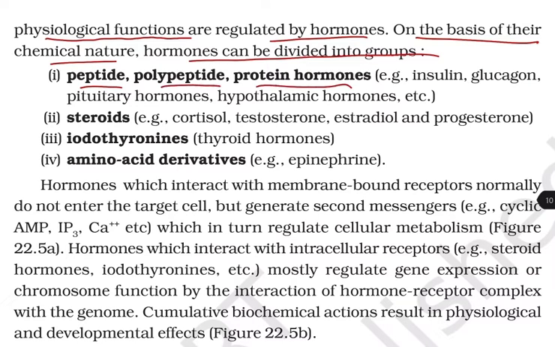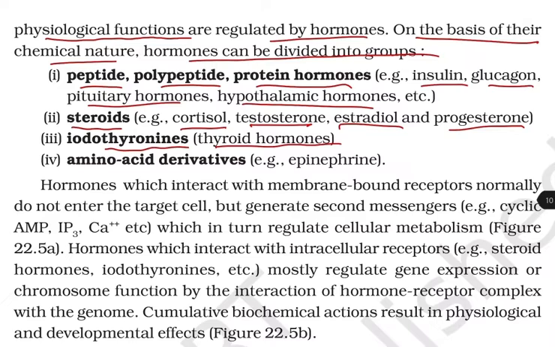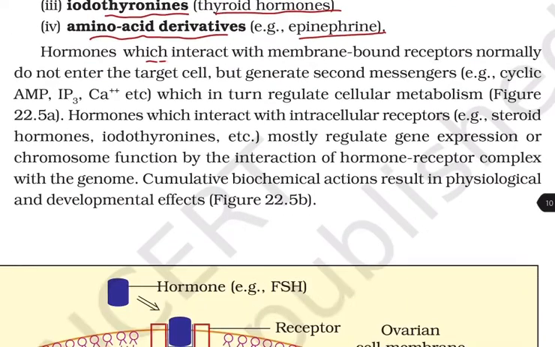First, peptide, polypeptide, protein hormones, for example, insulin, glucagon, pituitary hormones, hypothalamic hormones, etc. Second, steroids, for example, cortisol, testosterone, estradiol, and progesterone. And third, iodothyronines, that is thyroid hormones. And fourth, amino acid derivatives, for example, epinephrine.